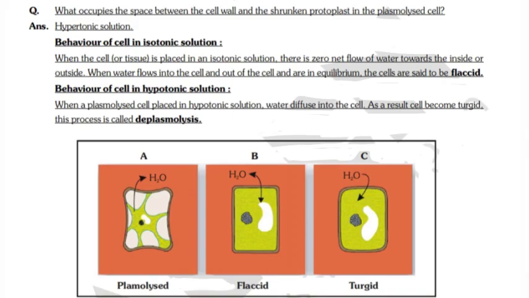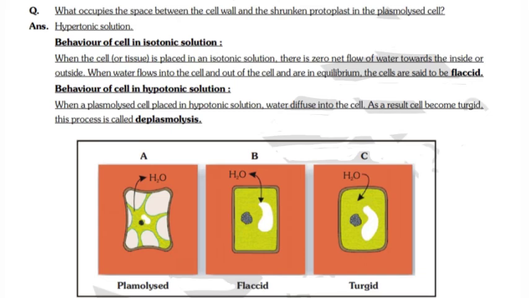What occupies the space between the cell wall and shrunken protoplast in the plasmolyzed cell? Very, very important question. The answer is hypertonic or concentrated solution.